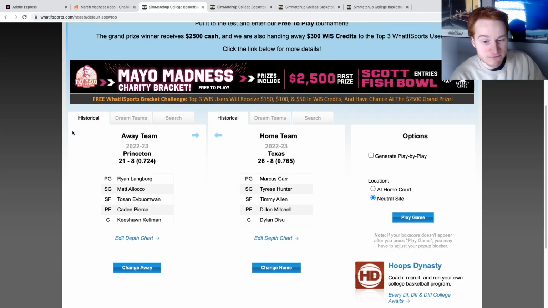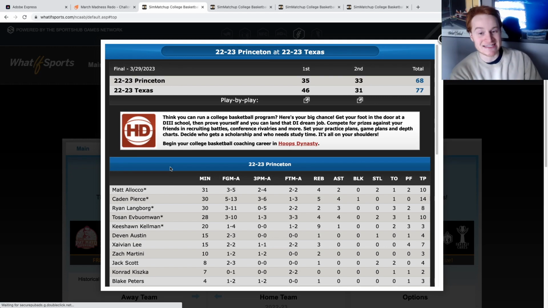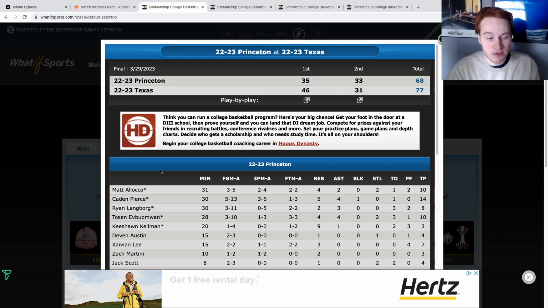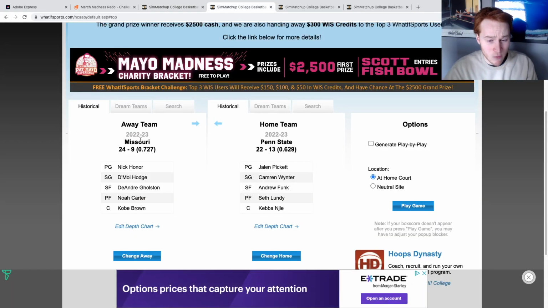And then the final 4 matchups of round 1, it is the real-life Cinderella Princeton taking on Texas University. Can we get a repeat? Can we get another 15v2 upset in this one? No, we cannot. Texas holds serve. They knock Princeton out in round 1. The Ivy League school is out in that one.